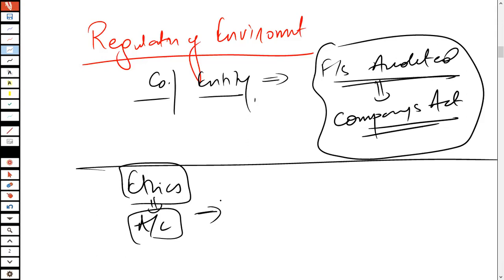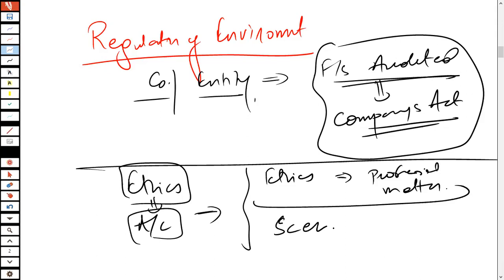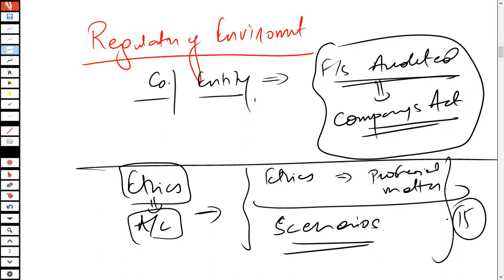So when you talk about the ethical issues, you need to study the code of ethics. You need to understand the professional matters with respect to the code of ethics, and you need to apply them to the different scenarios that are provided to you in the examination. That is something that you have to do. The code of ethics is going to be a very important area, and from the exam perspective it's a 15-mark area that is examined.